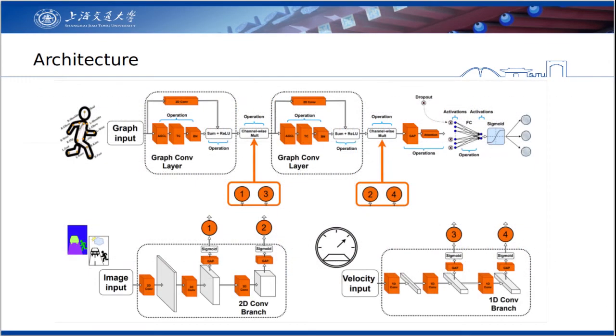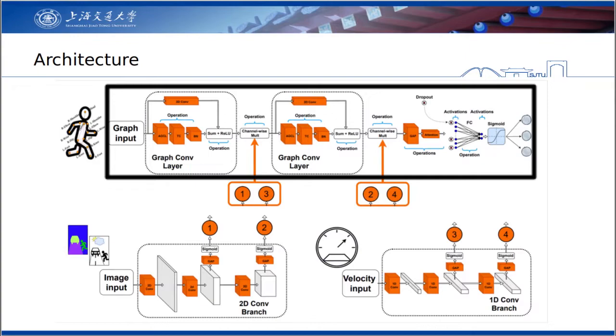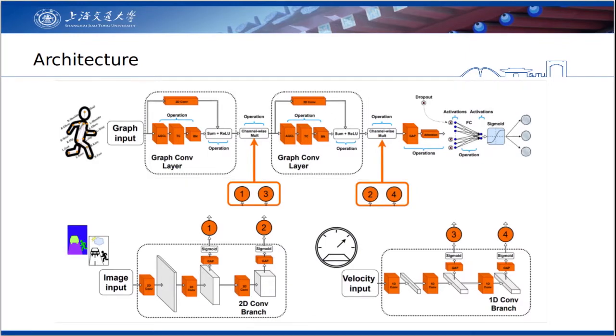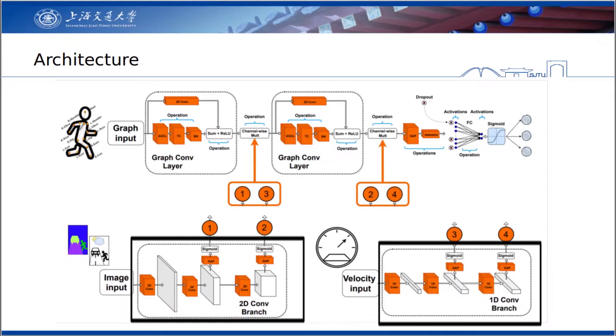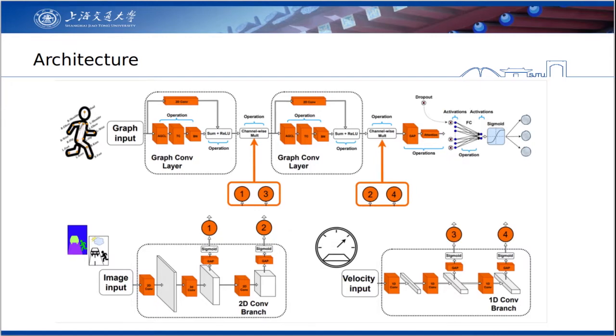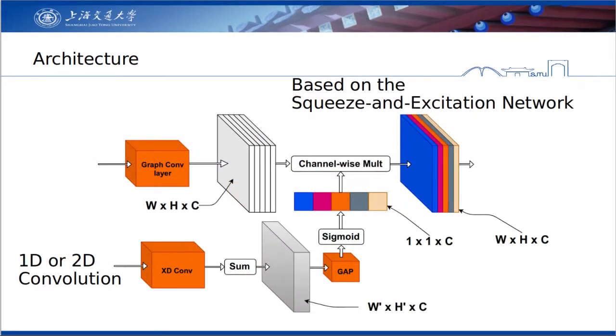In our architecture, the main module is a GCN, which, apart from processing human keypoints, receives data from parallel modules. These modules provide the visual information and the ego vehicle velocity. This is done by 1D and 2D convolution and a global average pooling (GAP) module. In this way the channels of the GCN feature maps are weighted. This procedure is inspired by the squeeze and excitation networks model.